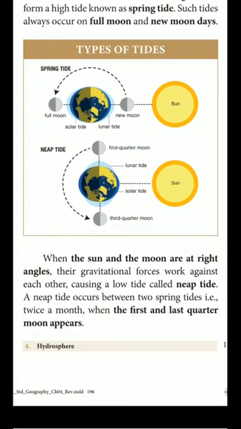What do you know about this neap tide? When the sun and the moon are at right angles, their gravitational forces work against each other, causing a low tide called neap tide. A neap tide occurs between two spring tides, that is twice a month, when the first and the last quarter moon appears. Okay. Next one.